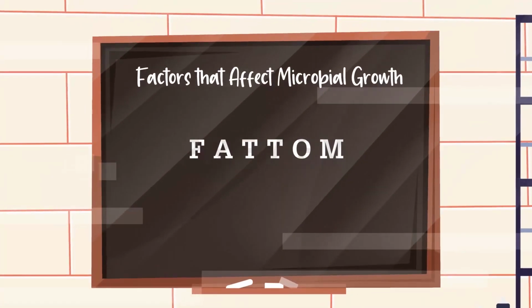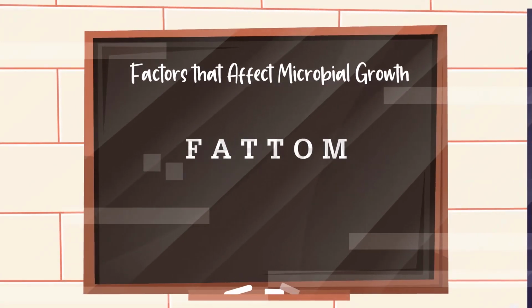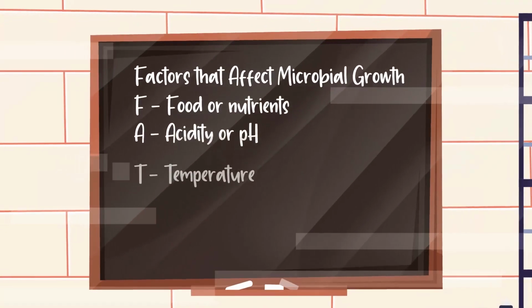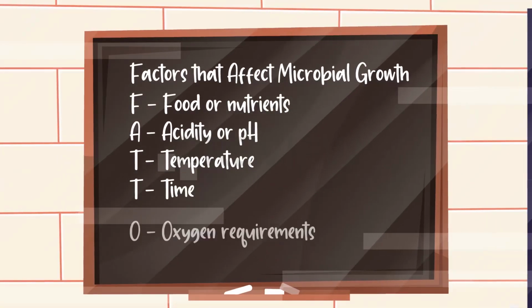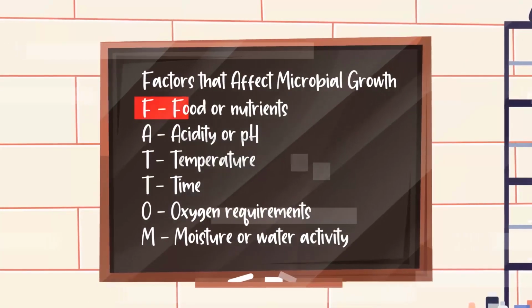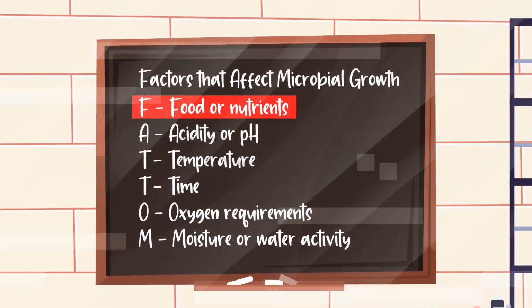FATTOM is an acronym used to describe the factors that affect microbial growth. These factors are food, acidity, temperature, time, oxygen, and moisture. We will look at these in more detail. The first factor we will focus on is food or nutrients.